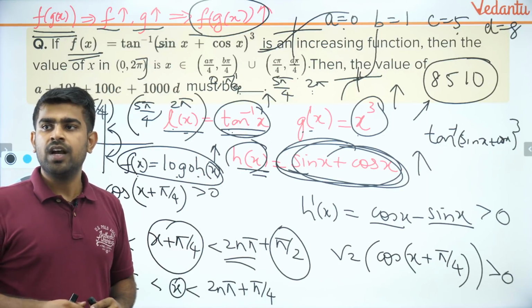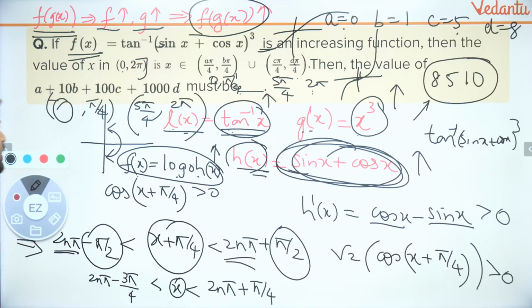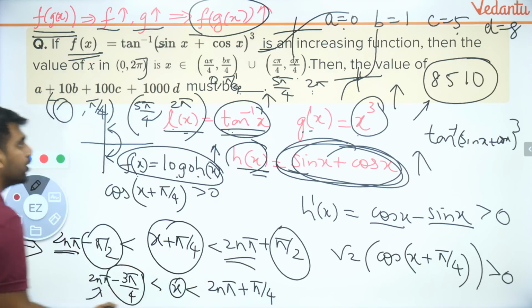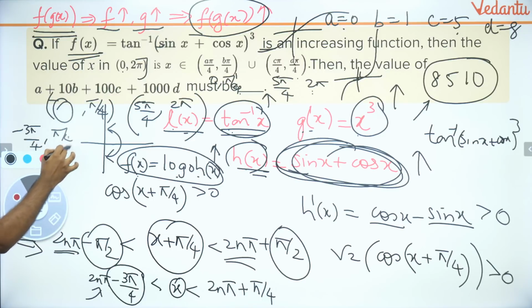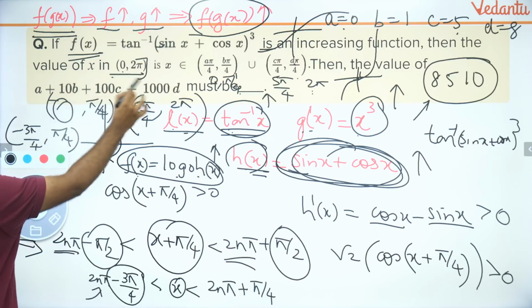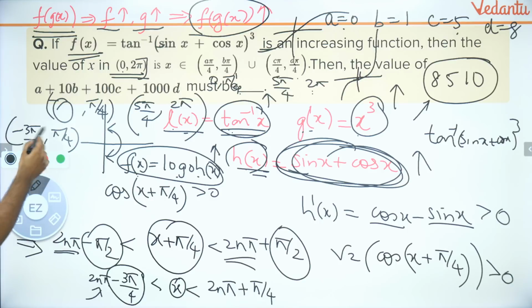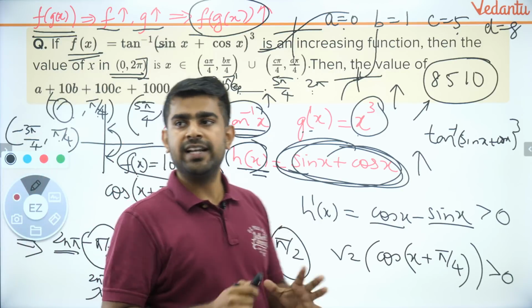Okay? How is the value of a 0? Siddharth, I got my first interval to be, if I put n equal to 0, I will get minus 3 pi by 4 to pi by 4. So minus 3 pi by 4 to pi by 4 is my first interval. But Siddharth, look at the interval given. They said 0 to 2 pi. So what is the common solution? 0 to pi by 4, right? 0 to pi by 4. Did you understand it? Brilliant.